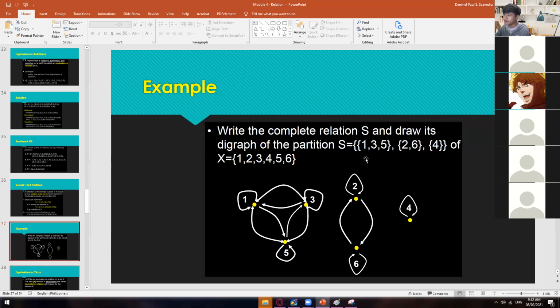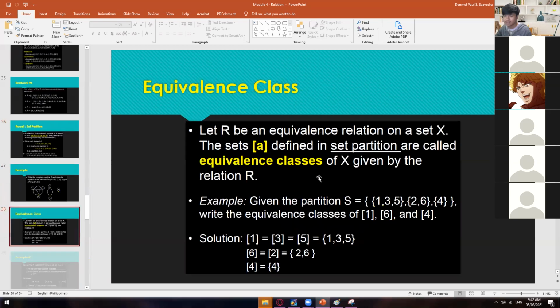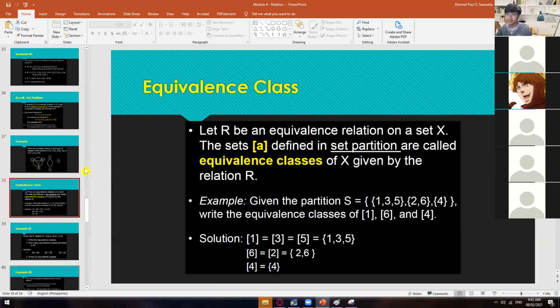Okay. So this is the digraph of this class 1, 3, 5, and then this is the digraph of this class, which is the 2, 6, and then we have this digraph of this 4, which is coming from the superset 1, 2, 3, 4, 5, 6. All right. So this is just a recall because we're going to use this one later on. Okay, what is this class, this class, this class, and then this class? Okay, so let's move on with equivalence class, wherein our very main topic regarding with this set partition.